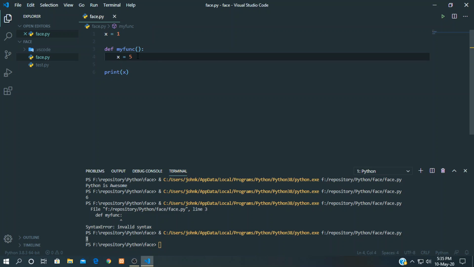The local variable can only be used within this function. Outside of this function, x will not work. So printing x, this is catching this variable and printing its value. Okay, let's print the local variable's value as well. Comment it out.